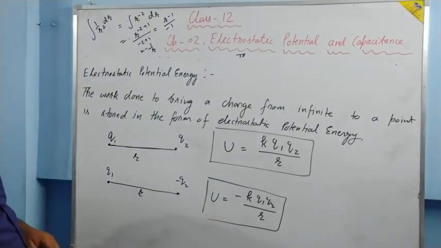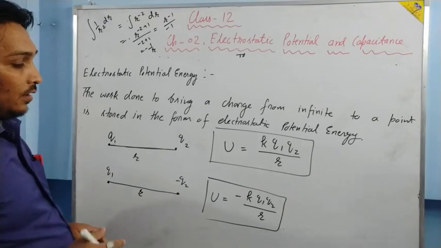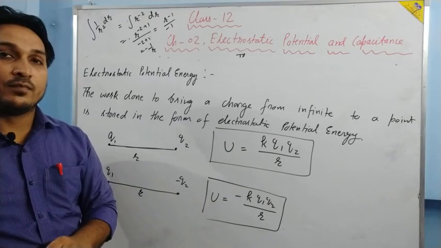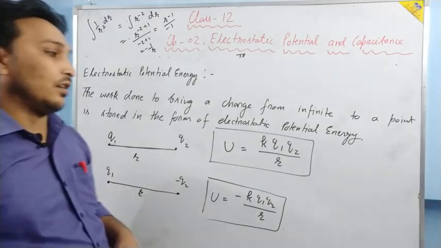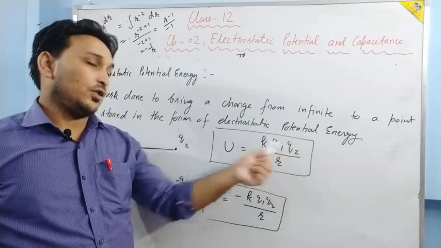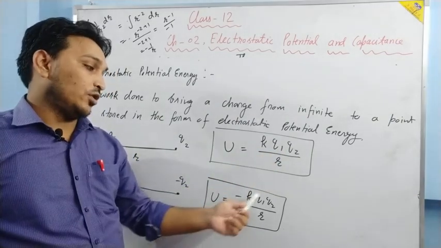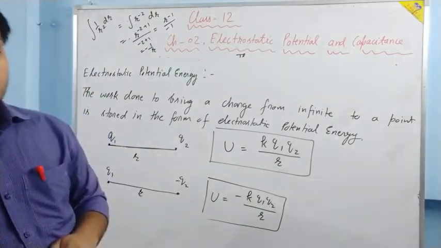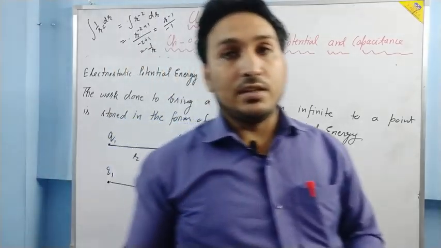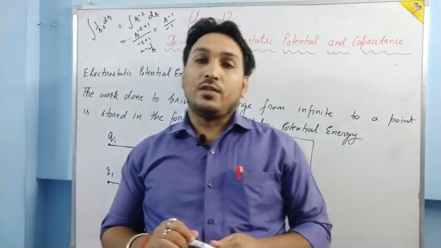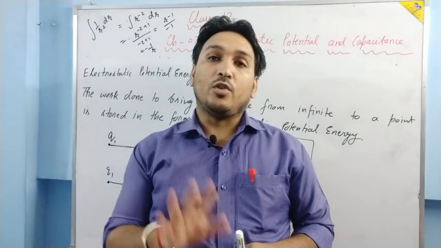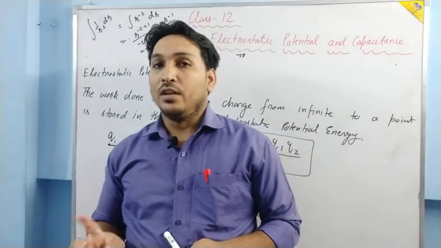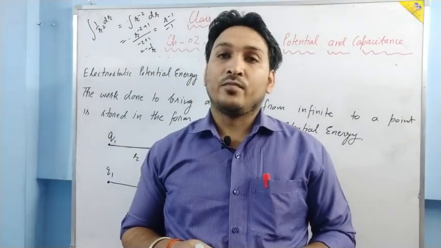This can be understood in another way: whenever we use the potential energy formula, we put the charges in with their sign. If Q1 is positive and Q2 is positive, the potential energy of the system is positive. If Q1 is positive and Q2 is negative, it automatically comes out negative.